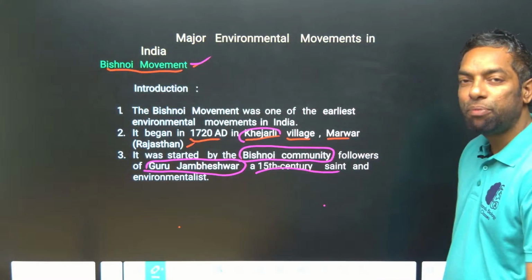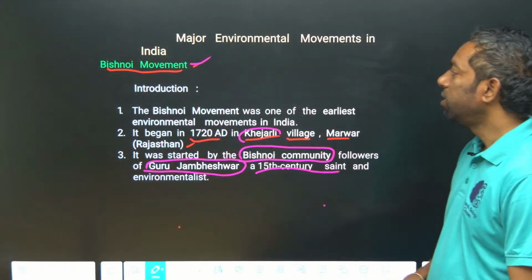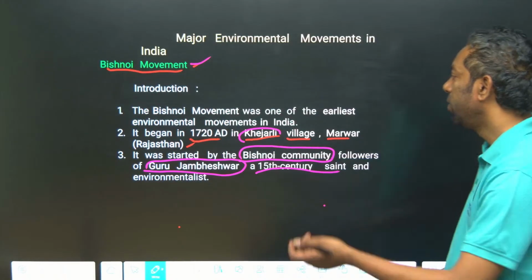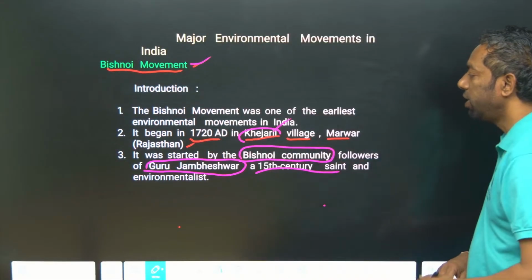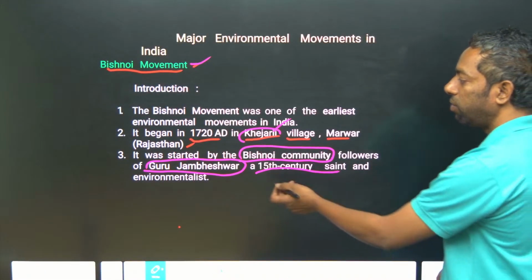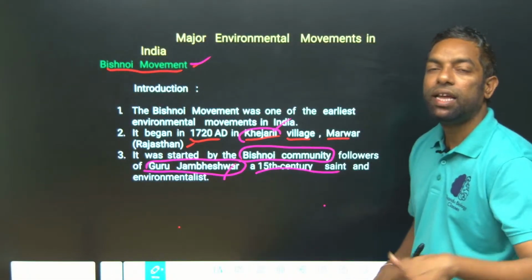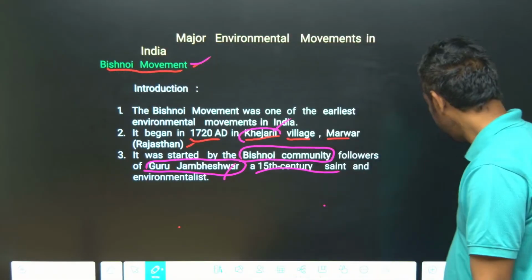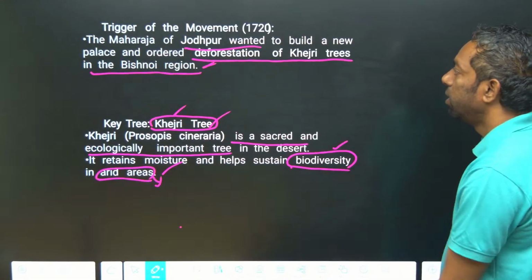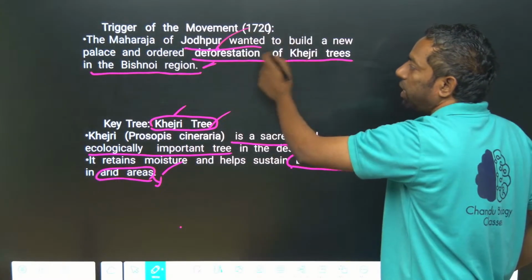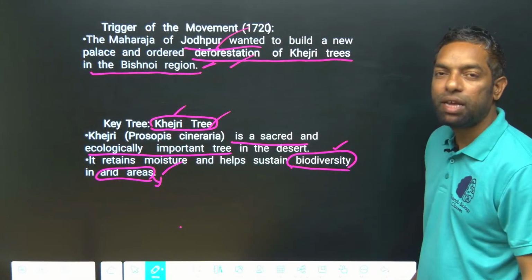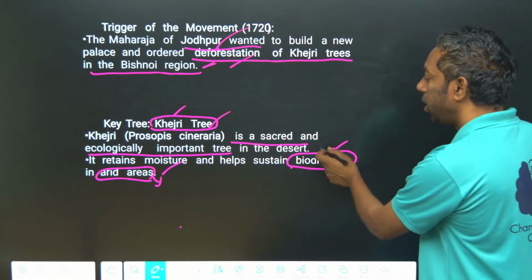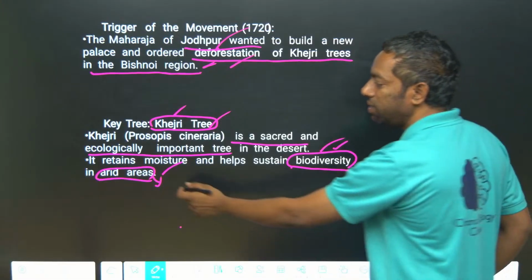Major environmental movements. The Bishnoi movement, in 1720, in Khejarli village, by followers of Guru Jambheshwar, the Bishnoi community, near Jodhpur. It is about deforestation and protecting biodiversity in the arid area of Rajasthan.